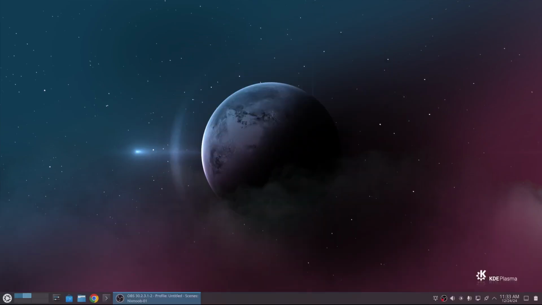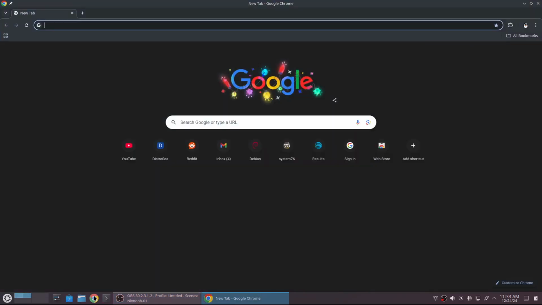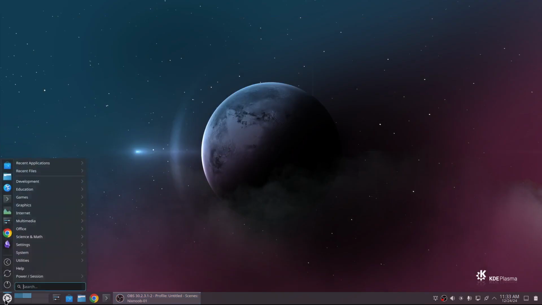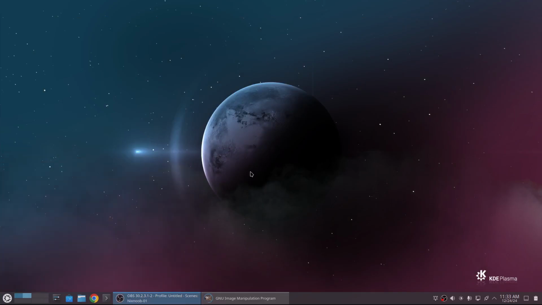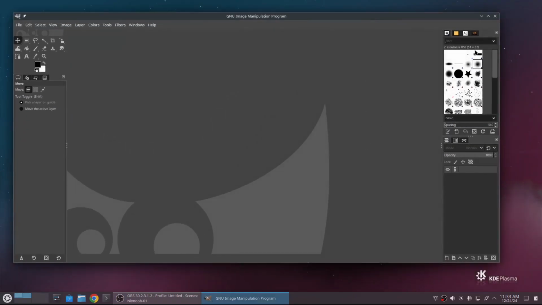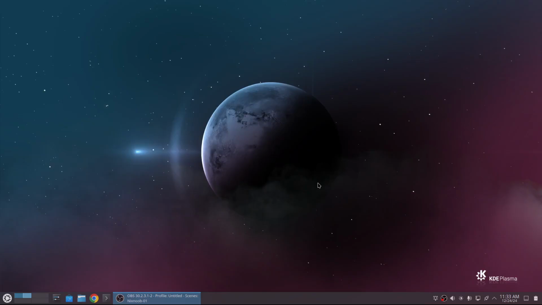I'm running KDE Desktop, which is very similar to Windows. I have a taskbar down here. Here's my programs that are running. If I want to launch a browser, I click on my browser icon. If I want to run another program, I can click on my start menu just like I would in Windows. I can search, type in GIMP, and there's GNU image editor, and now I'm editing a photo. So pretty much the same as Windows.